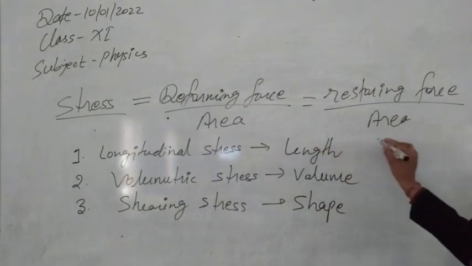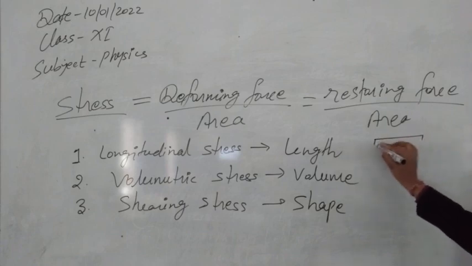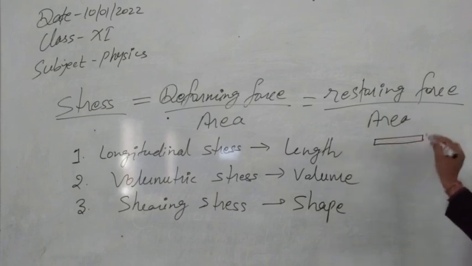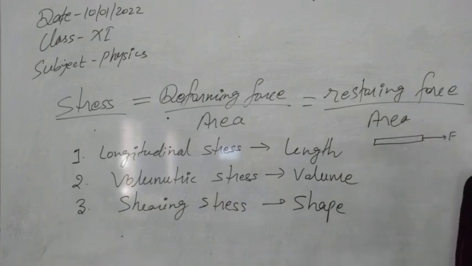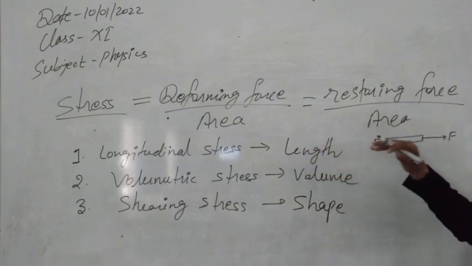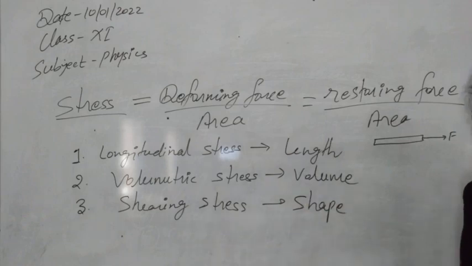So here for the longitudinal stress, suppose any wire you have, and this is now the wire, its length you have to increase, you are applying some normal force per unit area of this wire in this direction, then that time the wire will start to get stressed along its length. So this deforming force per unit area, when that is causing the change in length, that is called longitudinal stress.